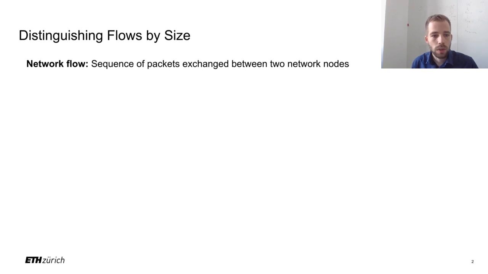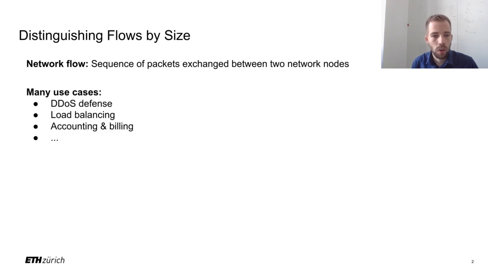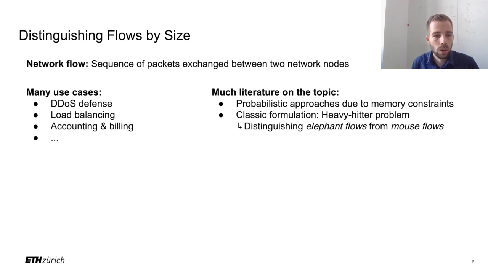There are many use cases that rely on distinguishing flows by their size. For example, the defense against distributed denial of service attacks or DDoS attacks, where large flows must be blocked, or load balancing, where flows of varying size have to be assigned to different services such that each service experiences the same traffic volume. As the flow distinction problem is thus an important problem, it has been extensively studied and has been addressed by many proposals.